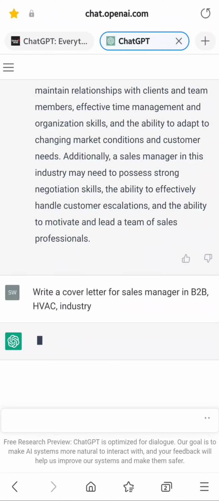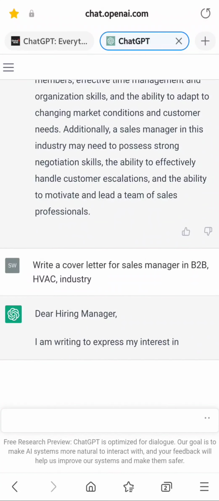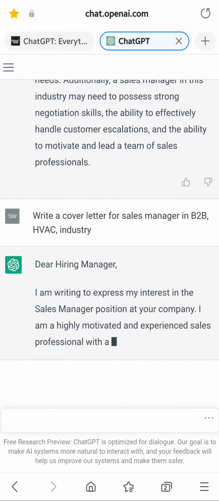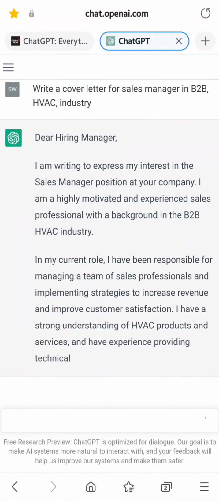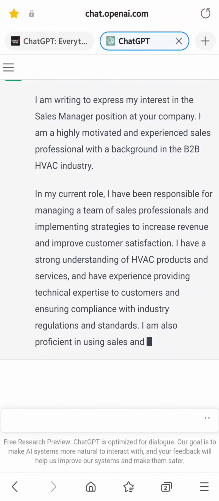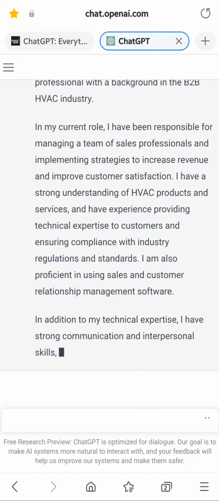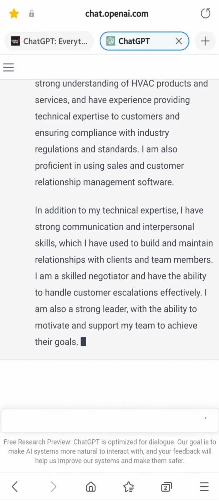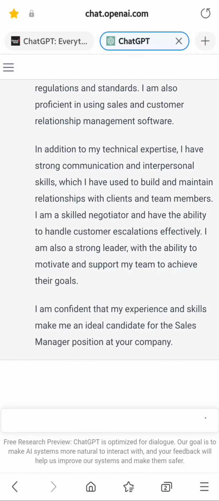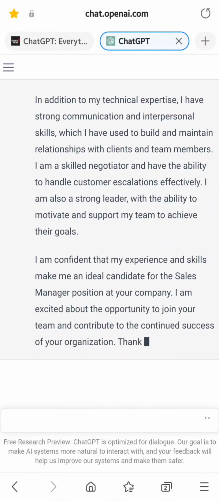Now again, this is only to test it out and get an idea, but you still have to go and understand the job descriptions and try to customize it accordingly. But this could potentially save you so much time. If you have a Word, you can copy it and then you can start pasting and analyzing all the details. Even the grammars and everything would come out really good if you're struggling with the grammars. And there you go, you kind of get an idea. I would not copy and paste it, but it gives you an idea to save you time to understand the whole job descriptions without spending too much time on it.